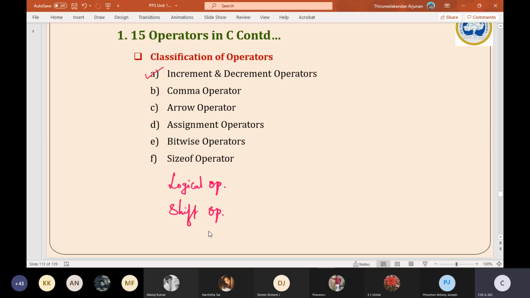Likewise, we have many operators, and we will study first the contents present in the syllabus and then proceed to the contents beyond the syllabus. To start with, we will begin our discussion on the increment operator and decrement operator.